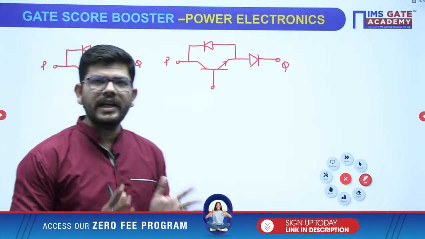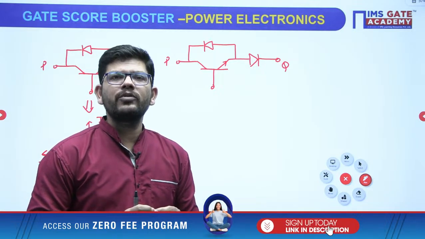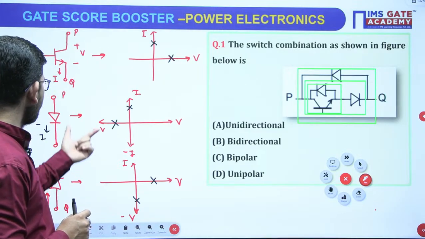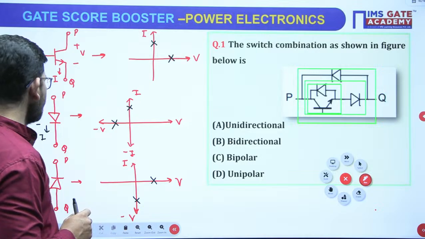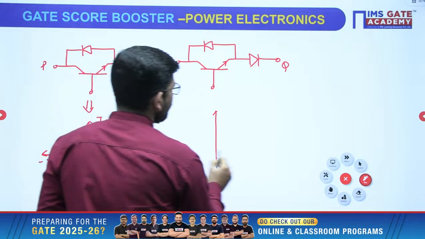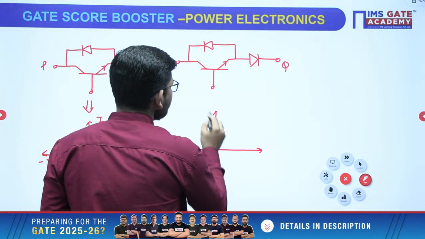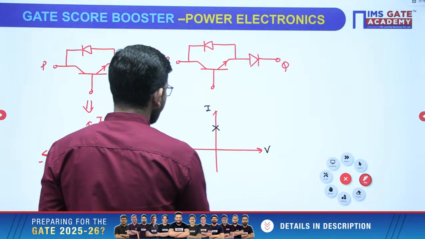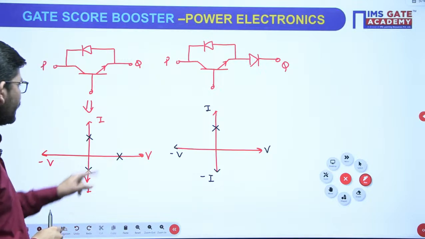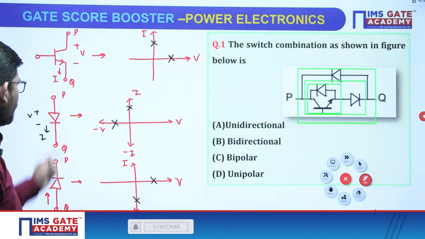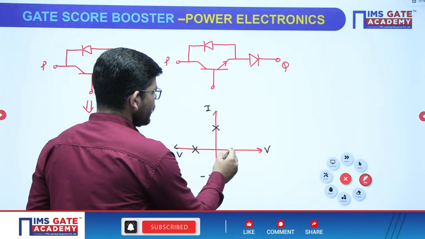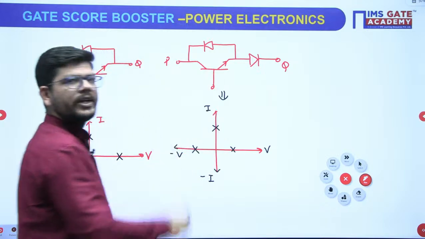In series, the current has to be common and the voltage has to be both. So just see what is the common current between this switch. It is carrying positive current, it is also carrying positive current. So the current that we will be taking is the positive current. And voltage can be different because it is a series connection. So here we have positive voltage and here we have negative voltage. So we will take both the voltages, correct? So this is the combination of this particular switch.